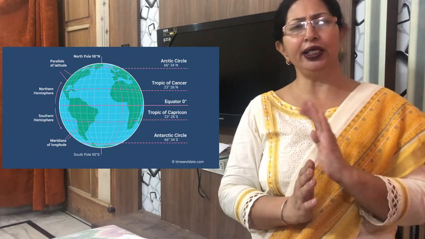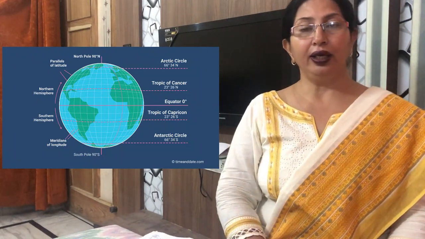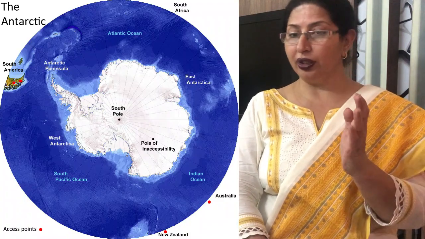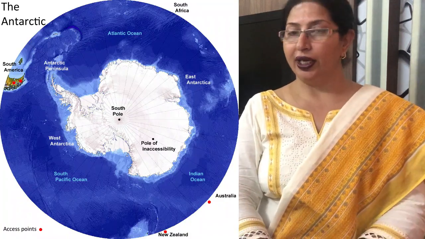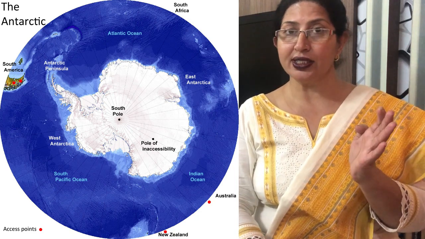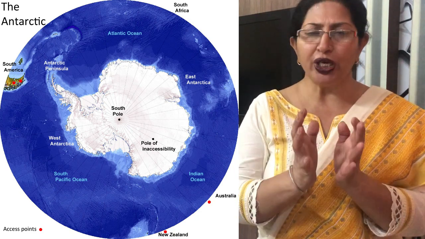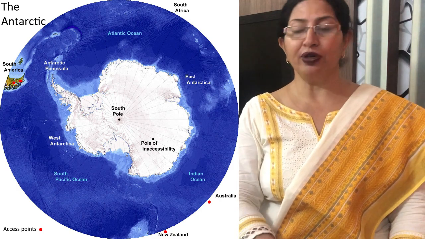Thus, the Tropic of Cancer in the northern hemisphere and the Tropic of Capricorn in the southern hemisphere mark the limit of overhead Sun, as beyond the tropics the Sun never shines vertically at any time of the year. The areas beyond the Arctic Circle and Antarctic Circle are very cold, as the winter here lasts for 6 months and hence the darkness, and summer is very short as the Sun is never overhead.